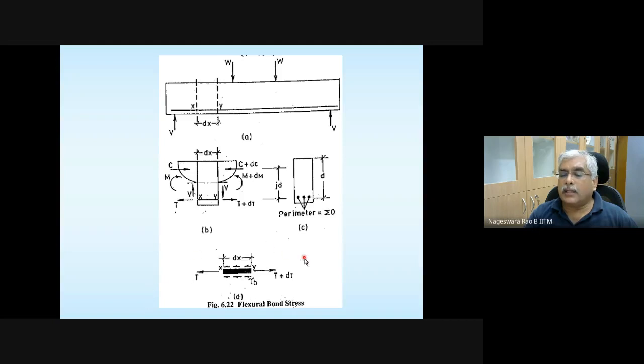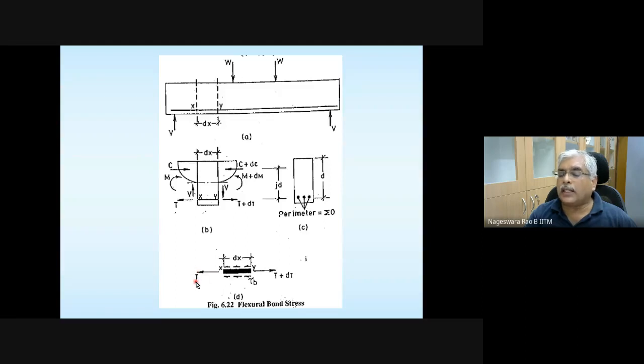And here the free body diagram of the portion surrounding the rebar is shown. T is the tension on this side. This is the portion of the rebar. T plus dT is the tension on the other side. The length of this element is taken as dx, and you can see this is the stress due to bond that is developed. This rebar is embedded in the concrete, and it is subjected to tension.